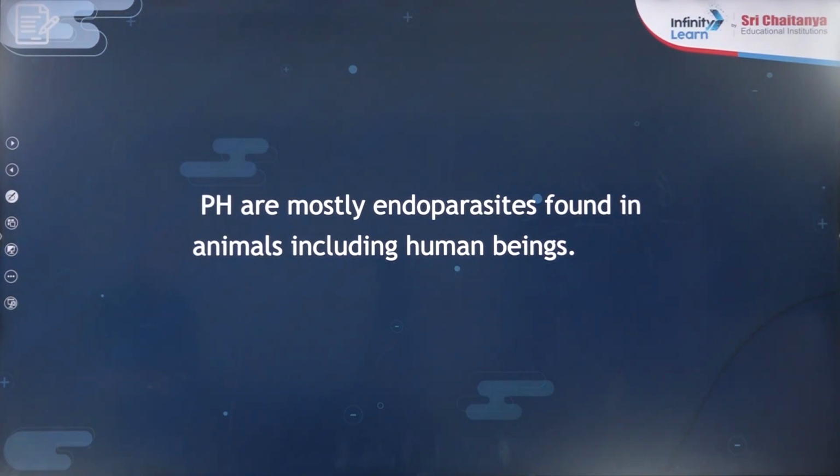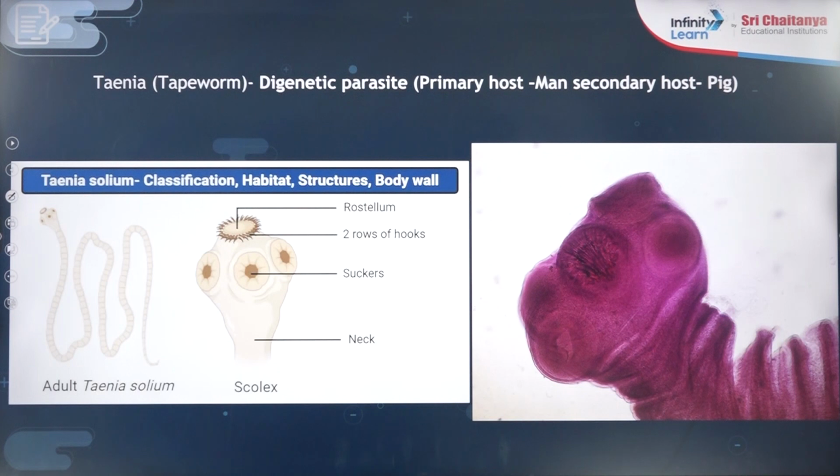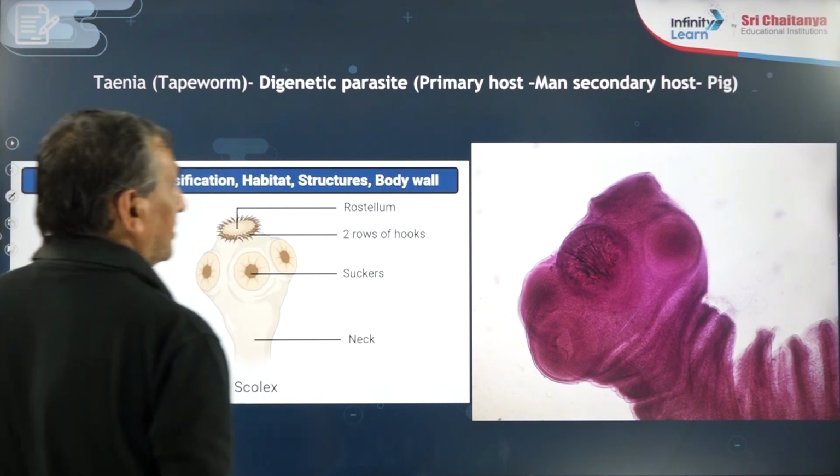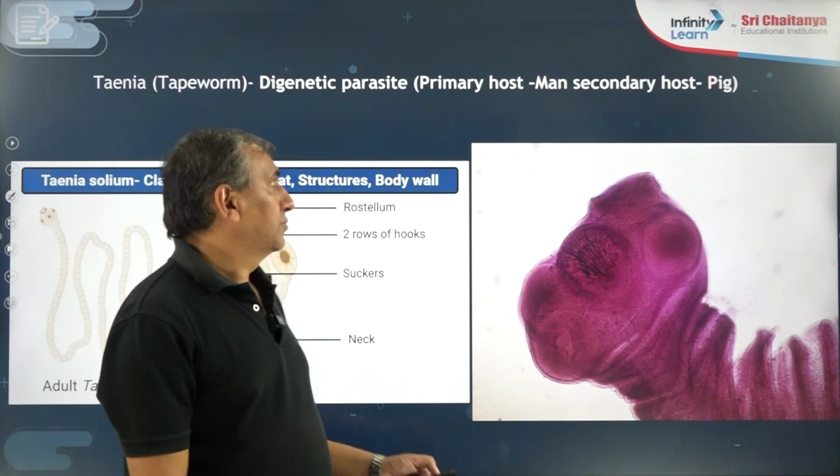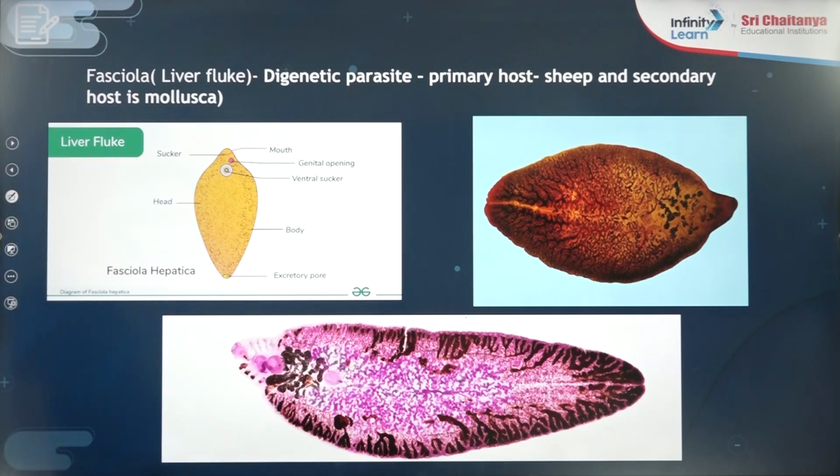They are endoparasites. They are found in human beings also. Very common, known by you: Taenia, the tapeworm. Clear? Second one, Fasciola, that is known as the liver fluke.